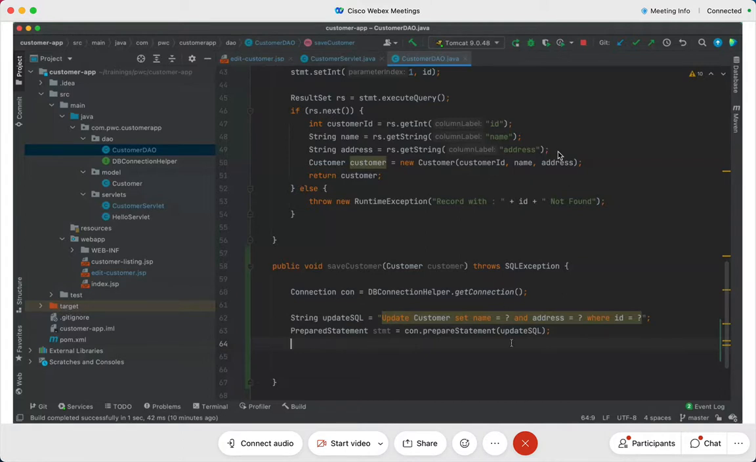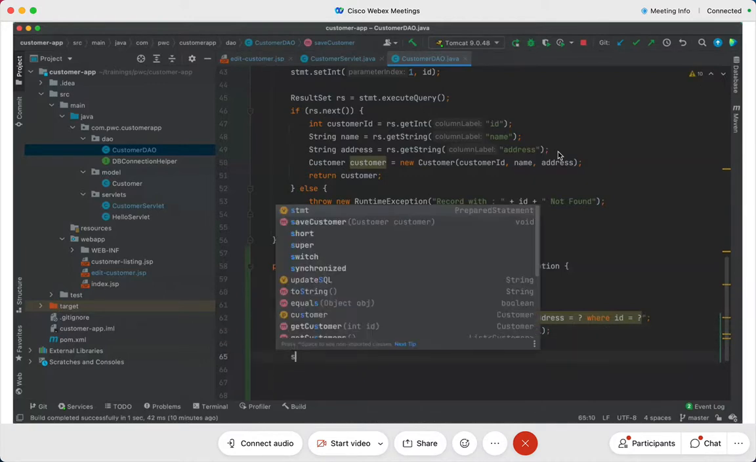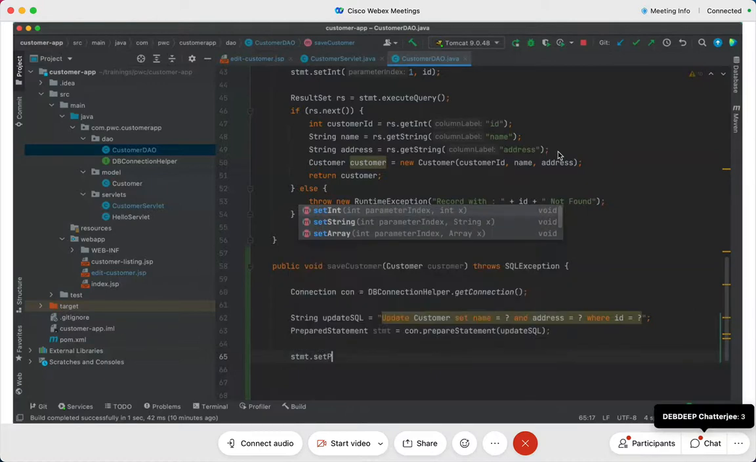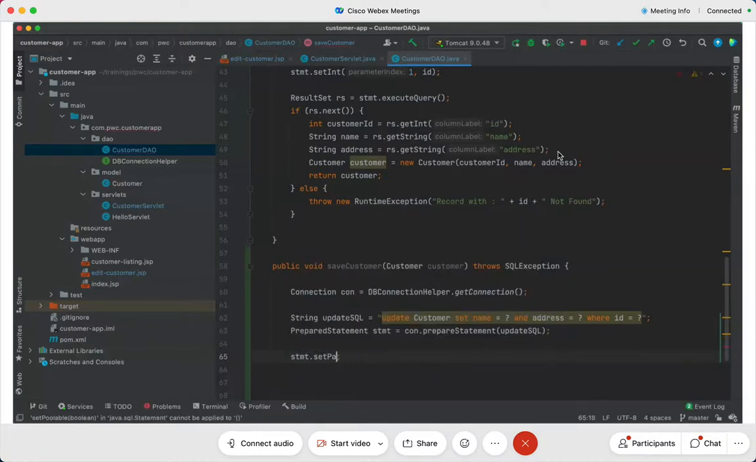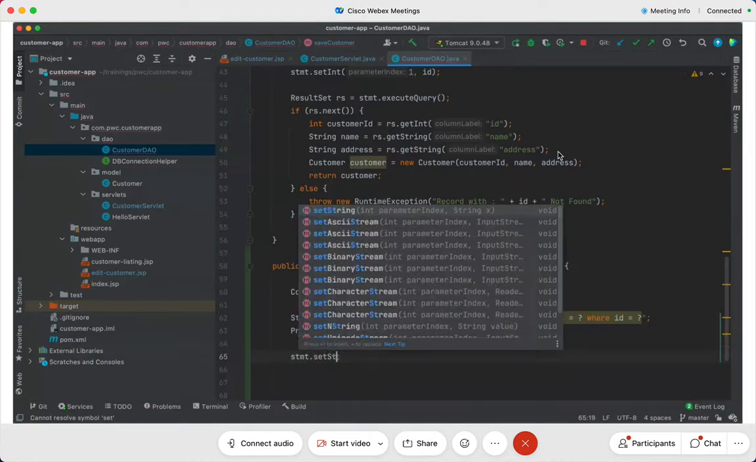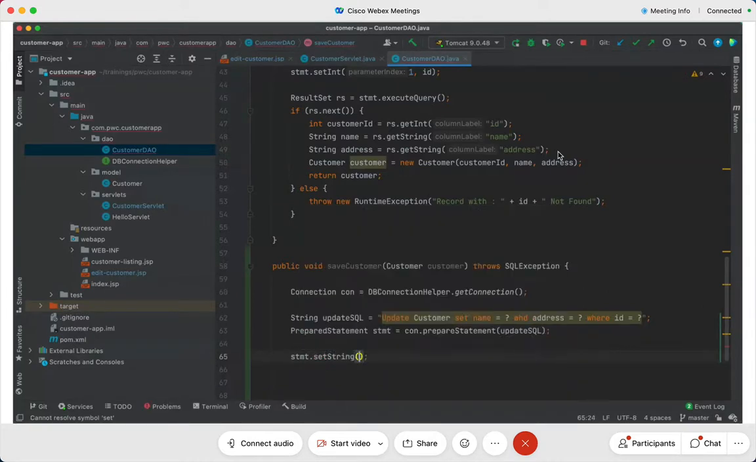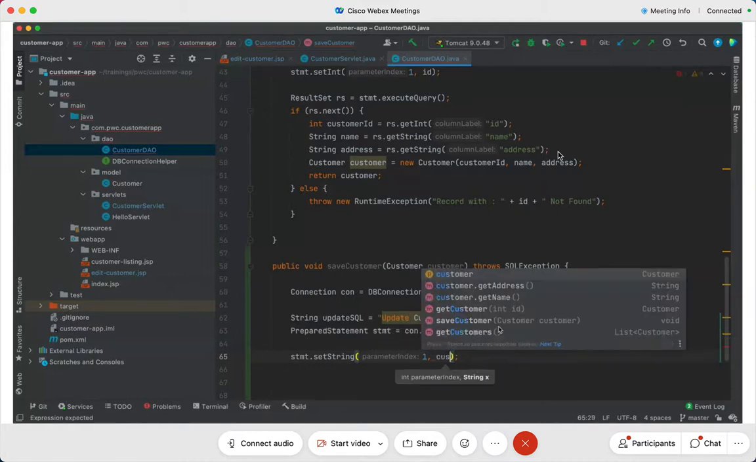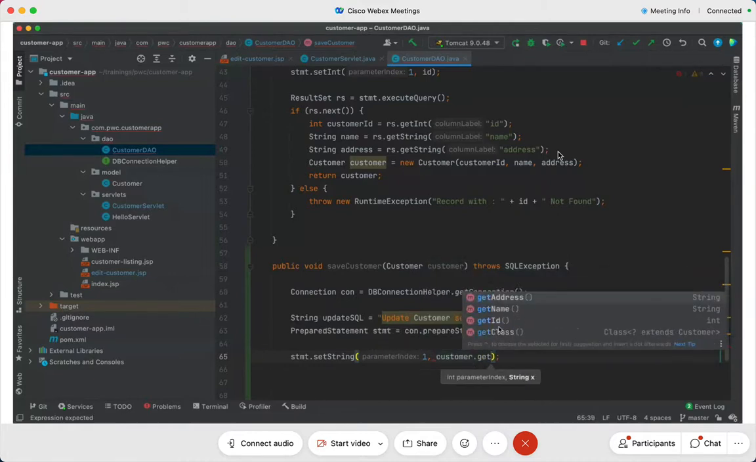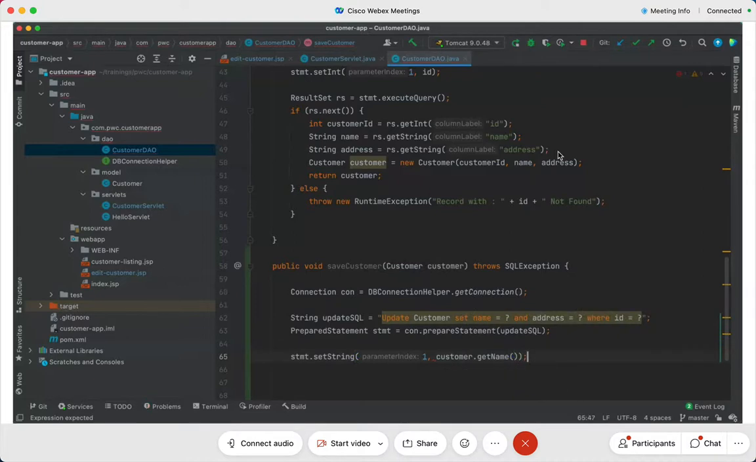Now, how many parameters do I have over here? SQL parameters 1, 2, 3. How many parameters? 1, 2, and 3, isn't it? So what am I going to do now? I'll say stmt dot setString. The first parameter is supposed to be the name. So I'll say customer dot getName. Here you go. Take a look.